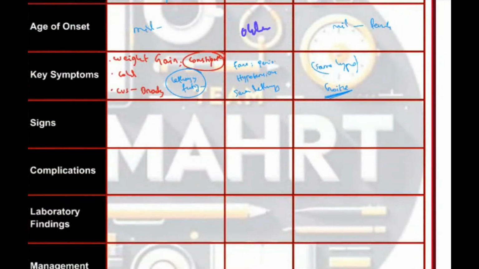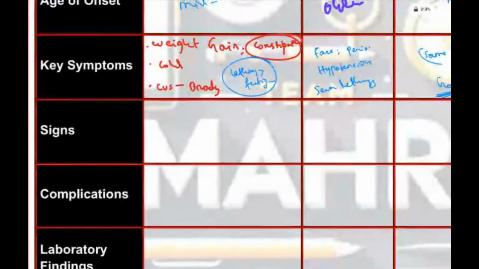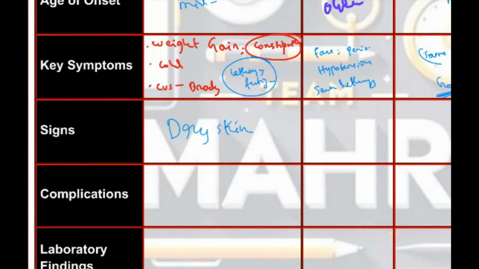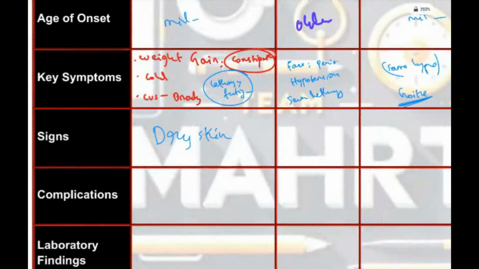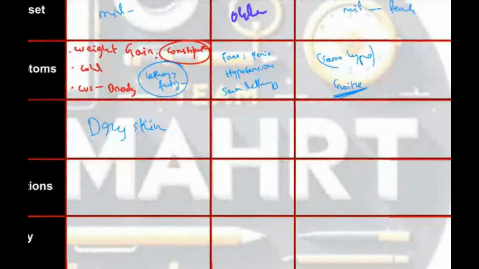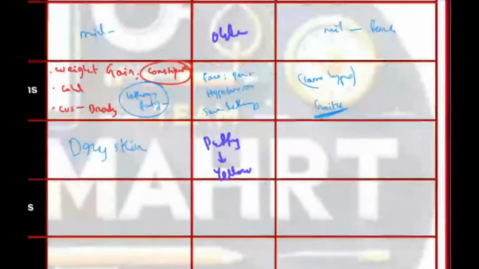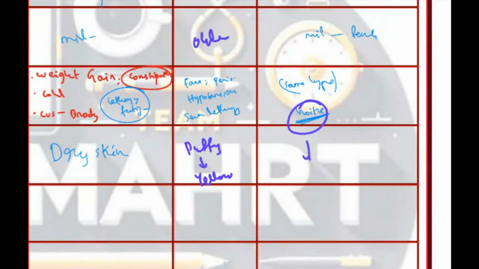Okay, the main signs, what could be the signs? Most important, they will have dry skin, compared to moist skin in hyperthyroidism. Here skin will be dry. What about myxedema? In myxedema, they have puffy, swollen skin. Because of edema, that puffy swollen skin might turn yellow if it is a chronic case. Here, we already talked about goiter. Goiter might be there, and that goiter can be a nodular goiter also.